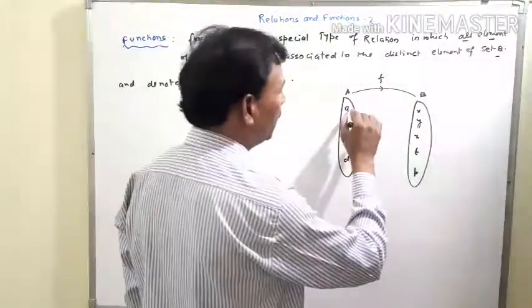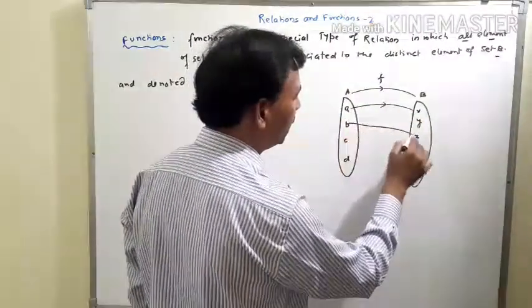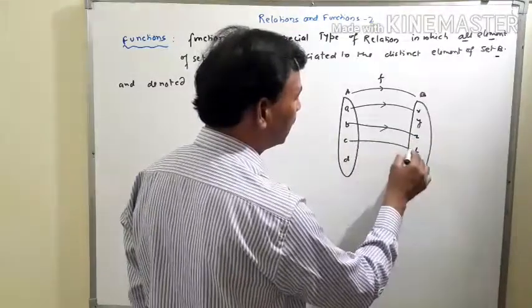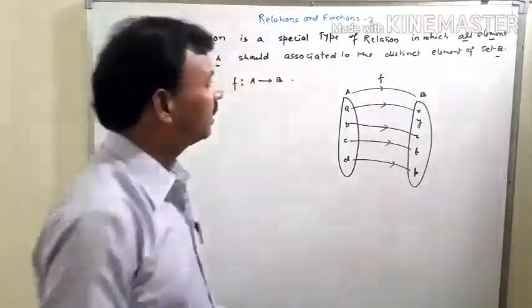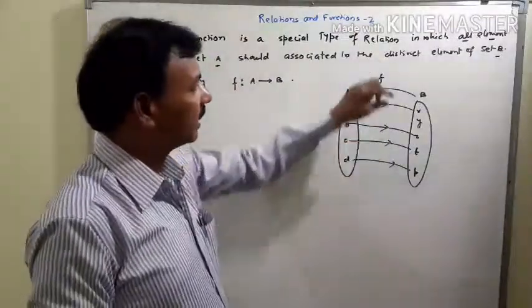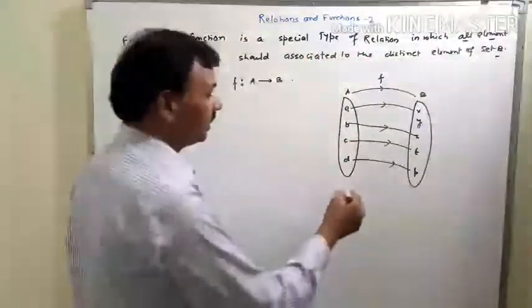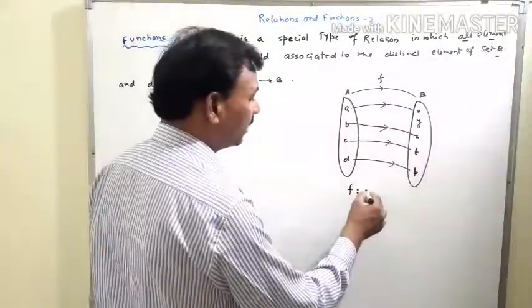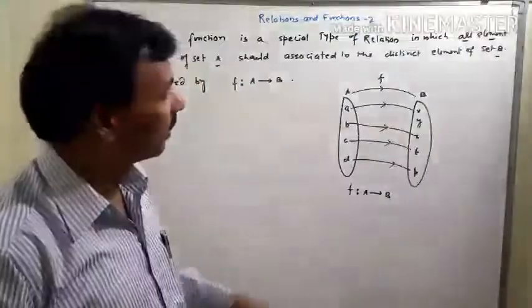Suppose a is related to x, b related to z, c related to t, d related to p. Then we can say that f is the function. That means f such that A to B.